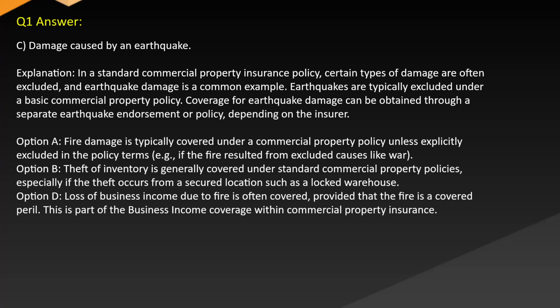Option A. Fire damage is typically covered under a commercial property policy unless explicitly excluded in the policy terms, such as if the fire resulted from excluded causes like war. Option B. Theft of inventory is generally covered under standard commercial property policies, especially if the theft occurs from a secured location such as a locked warehouse. Option D. Loss of business income due to fire is often covered, provided that the fire is a covered peril. This is part of the business income coverage within commercial property insurance.